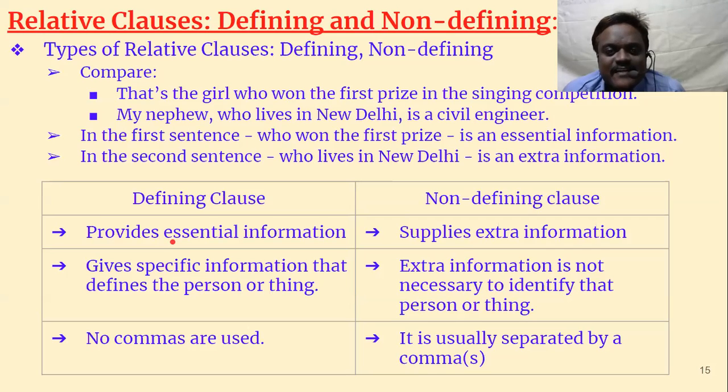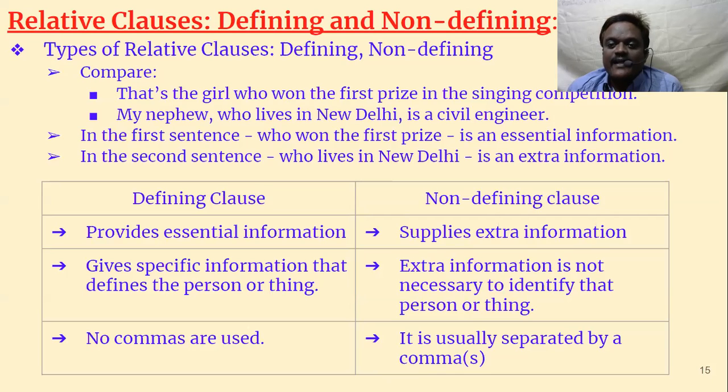So which one is a defining clause? The one which has no commas. The one which has commas is a non-defining clause. A defining clause provides essential information. Without that, the sentence becomes meaningless or doesn't make sense. So it has to be there. Then only you can understand it perfectly.